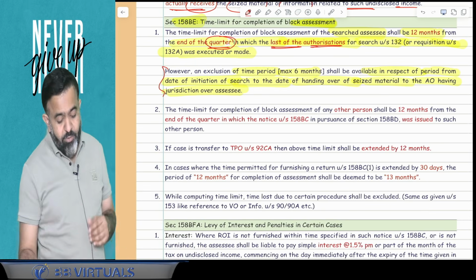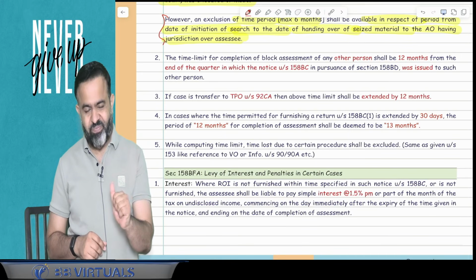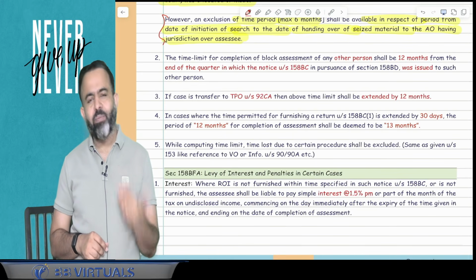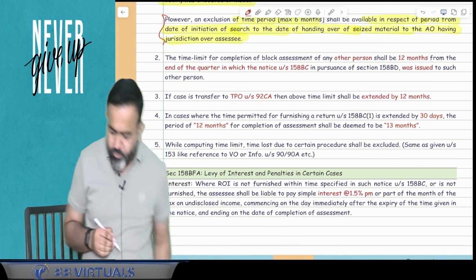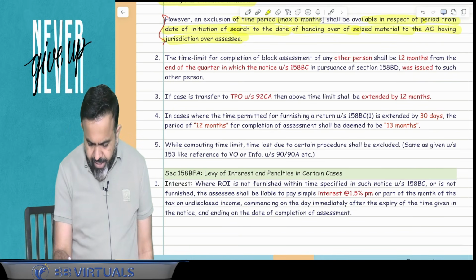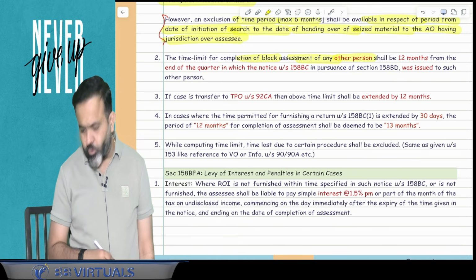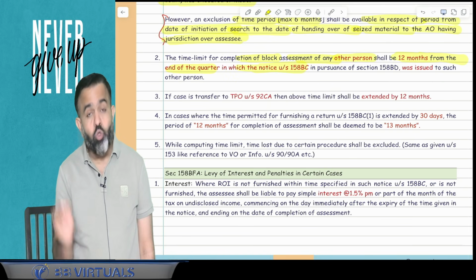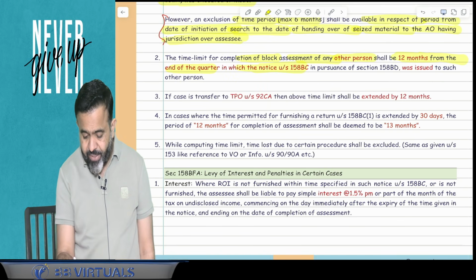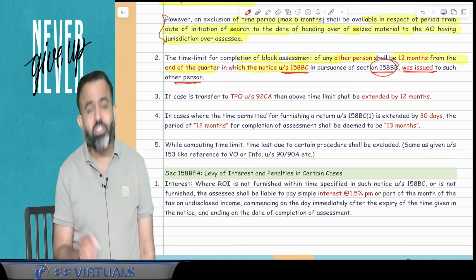Now next part: what is the time limit to complete the assessment of Mr. Dhanush? The time limit for completion of block assessment for any other person, that is Dhanush, shall be 12 months from the end of the quarter in which notice under section 158BC, in pursuance of notice under section 158BD, was issued to such other person.